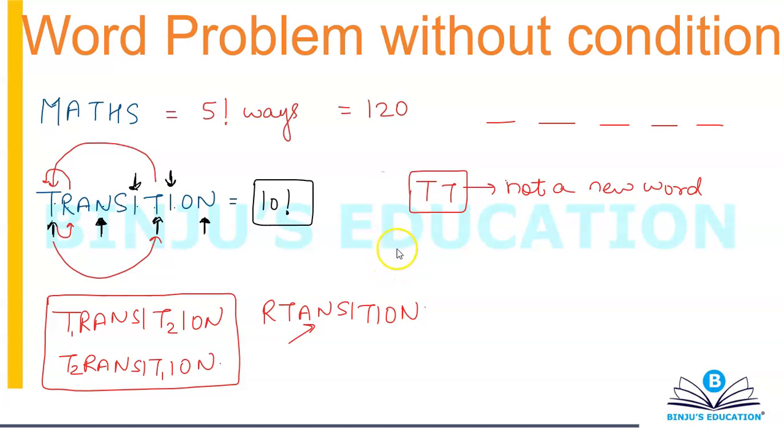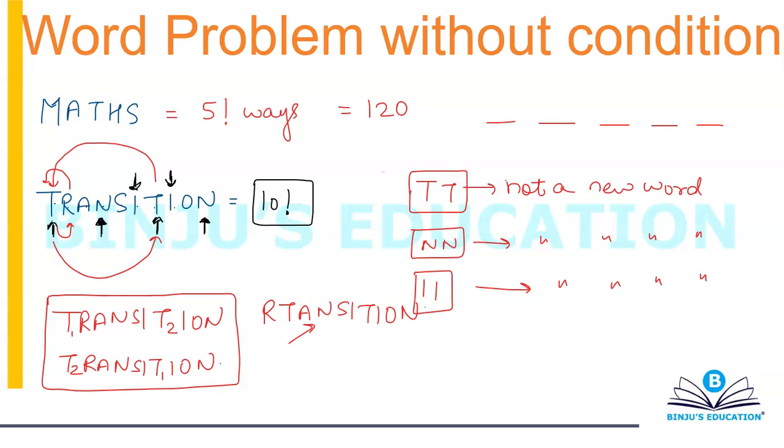Similarly, when you're going to interchange 2 N's, again you will not have a new word. And when you're going to interchange the 2 I's, again you will not have a new word. But if you're going to interchange T with N or N with I or T with I, you will definitely get a new word. The problem is interchanging 2 T's, 2 N's and 2 I's. In those cases, you will not get a new word.